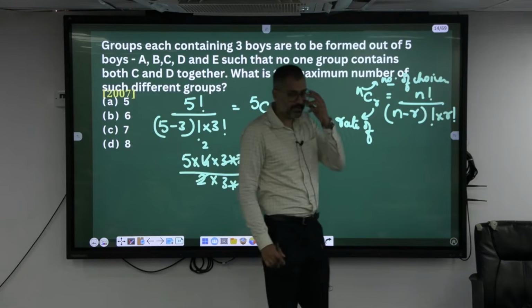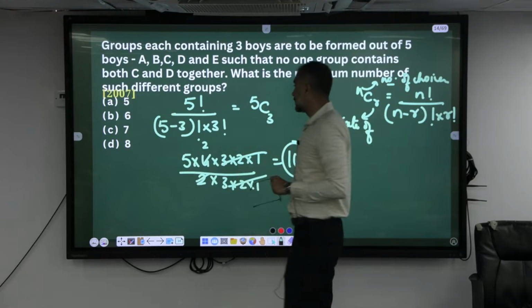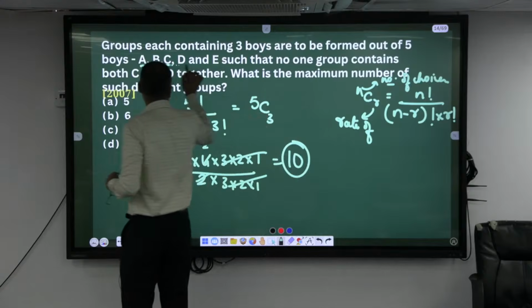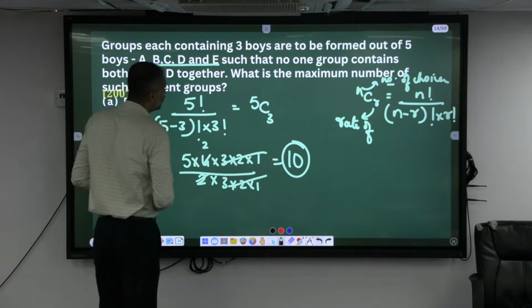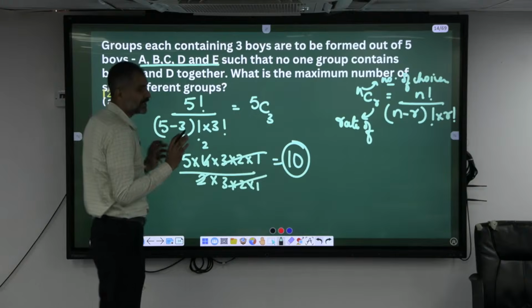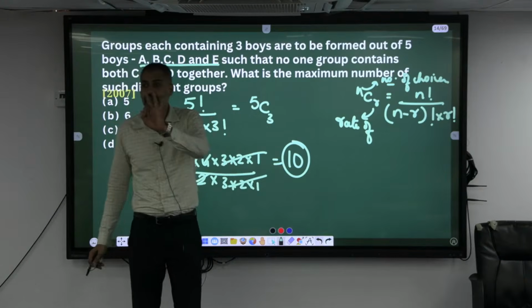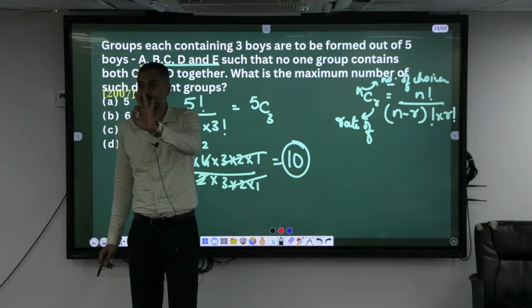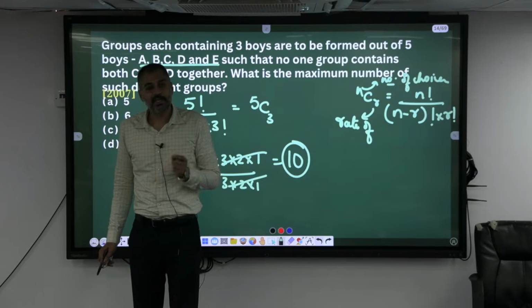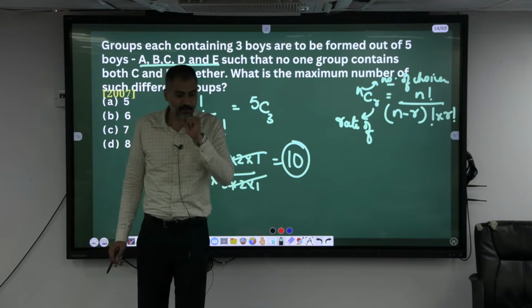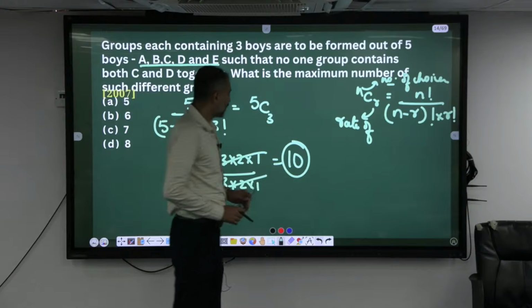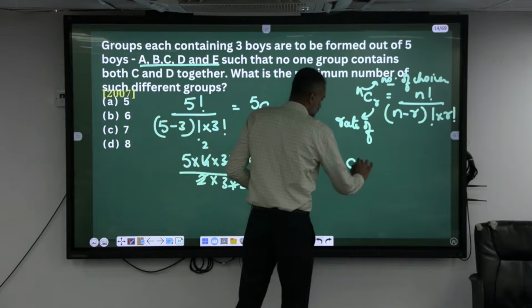Now go to the condition. What does the condition say? A, B, C, D, E such that no group should contain C and D. This is a group of 3, in which C and D should not be there. If I put C and D, how many groups can I make? C and D with A, yes, we have that group in this 10.